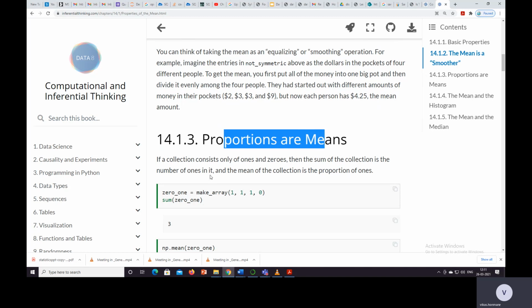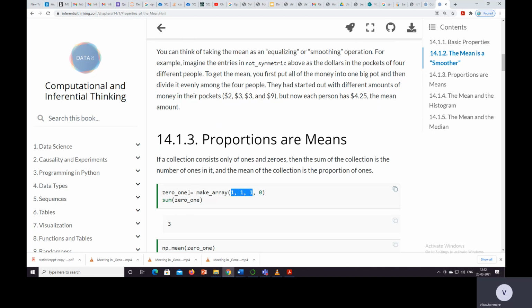Then there are different properties of means. If the collection consists of ones and zeros, then the sum of the collection is the number of ones in it. Only the ones count in the sum, because in addition we do not consider zero. And the mean of the collection is the proportion of ones.